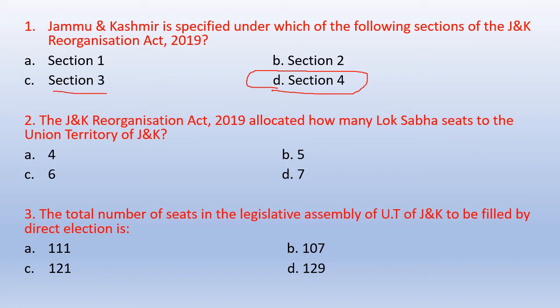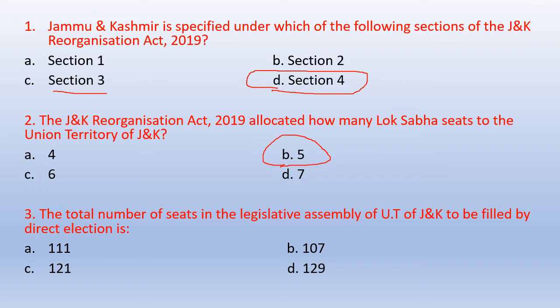Question number 2. The J&K Reorganization Act of 2019 allocated how many Lok Sabha seats to the Union Territory of J&K? Option A is 4, Option B is 5, Option C is 6, Option D is 7, and the correct answer is Option B, 5. J&K Reorganization Act 2019 allocated 5 Lok Sabha seats to the Union Territory of J&K.